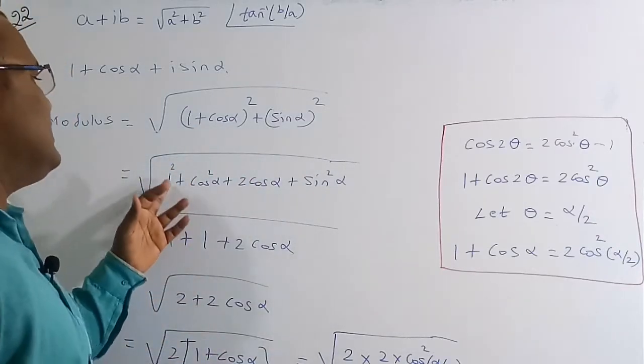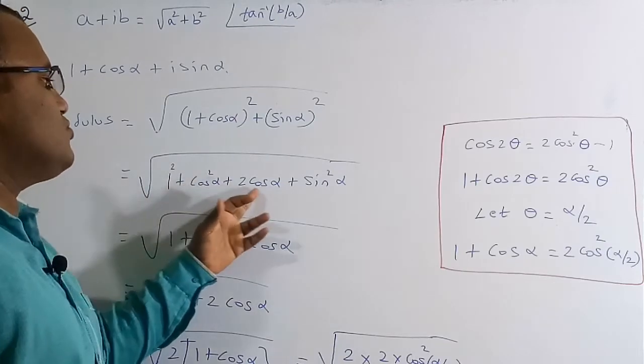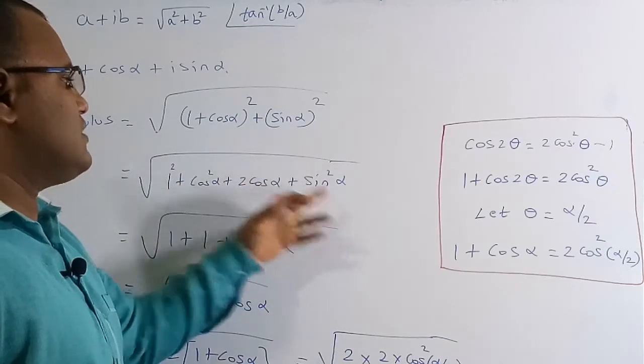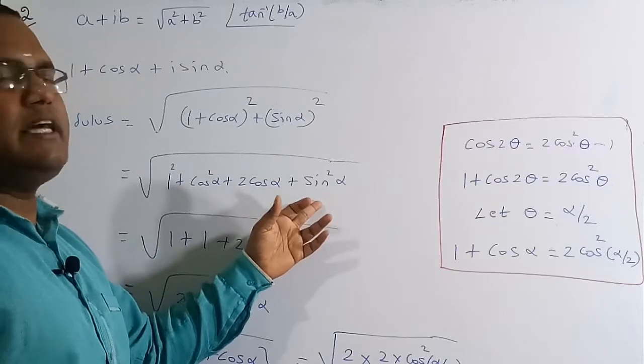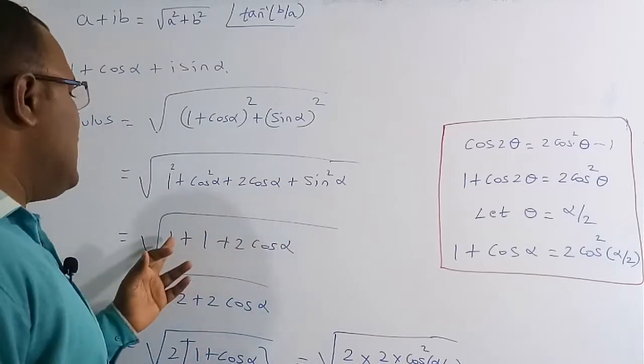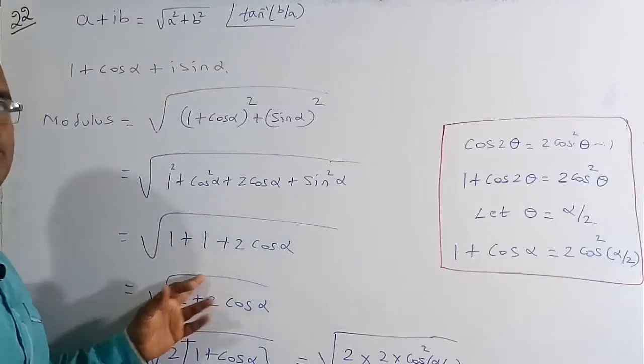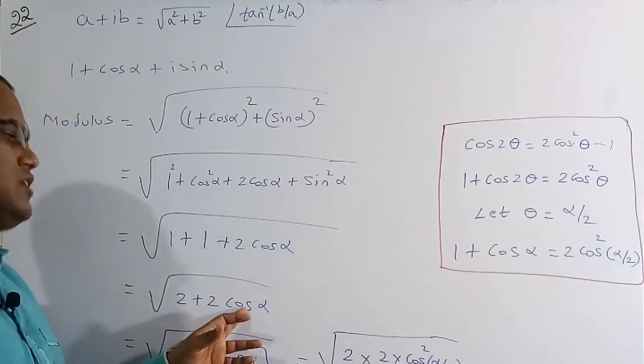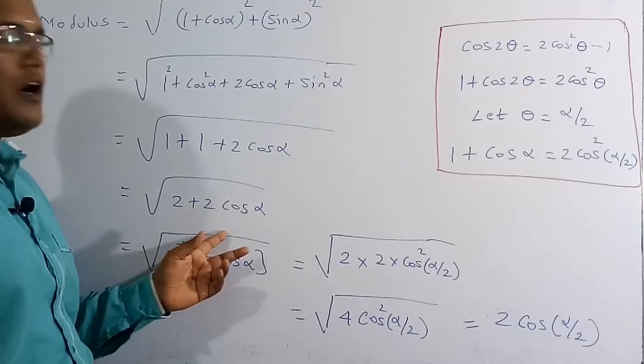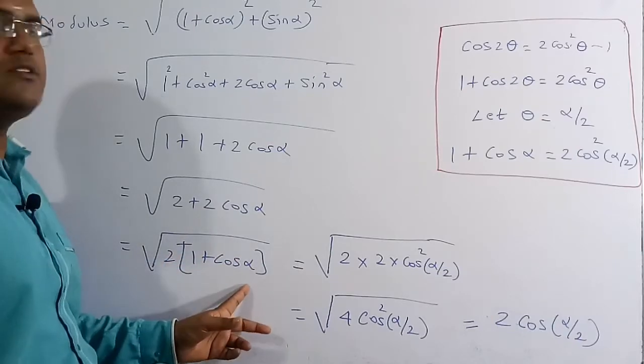So we are going to get 1 square plus cos square alpha plus 2 cos alpha plus sin square alpha. See, cos square alpha plus sin square alpha is nothing but 1. So therefore under root over 1 plus 1 plus 2 cos alpha. 1 plus 1 is 2, so therefore under root over 2 plus 2 cos alpha. I am going to take 2 as common, which is under root over 2 into 1 plus cos alpha.